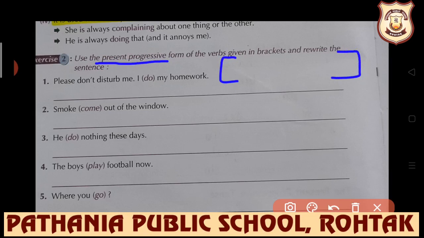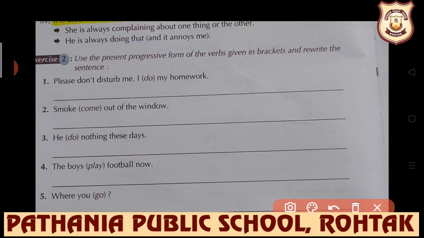Is is used with singular noun, am is used with I only, are is used with plural. So it would be easy for you, as many times as you will be encircling or underlining the tense, and you will be writing the formation, helping verb or main verb. It will be easy for you to remember it.